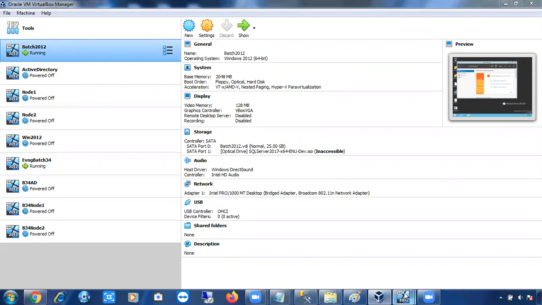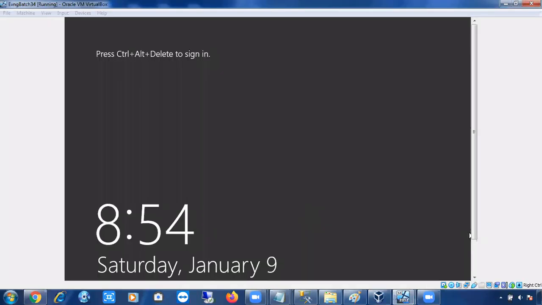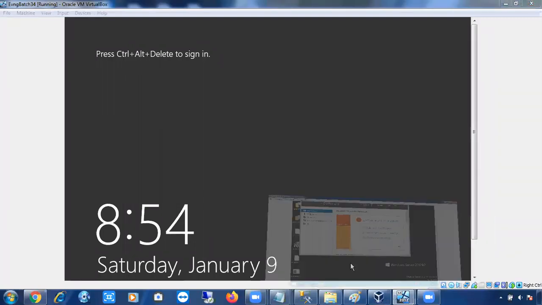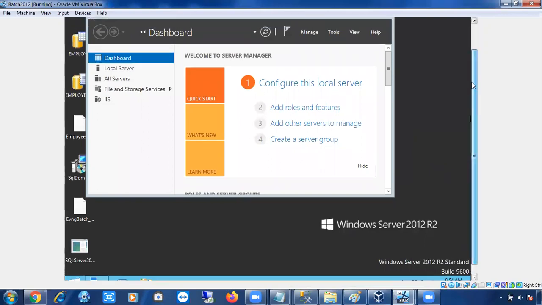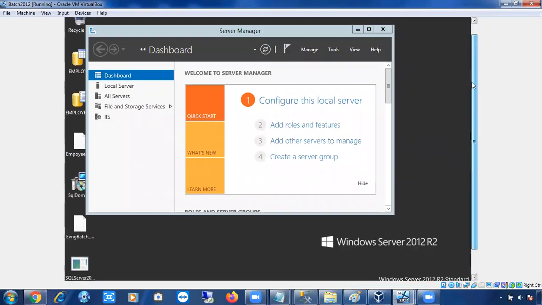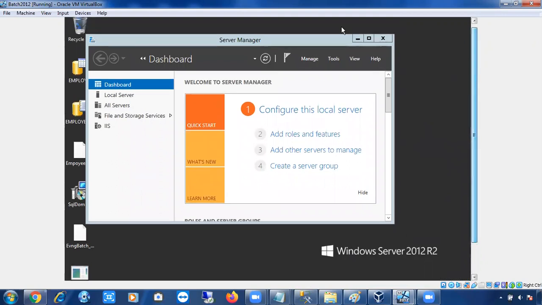Let me log into this machine. Okay, this is another machine. The cursor is moving very slowly. So here I'm going to install VirtualBox software. How to install this VirtualBox software, I'll tell you. Let me use my mouse. Right, you can minimize it.